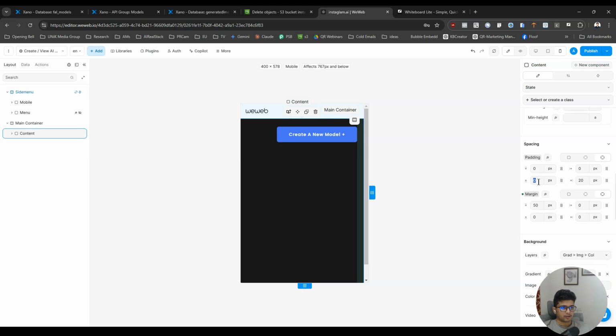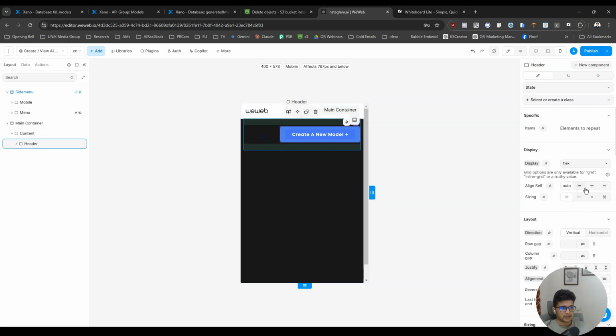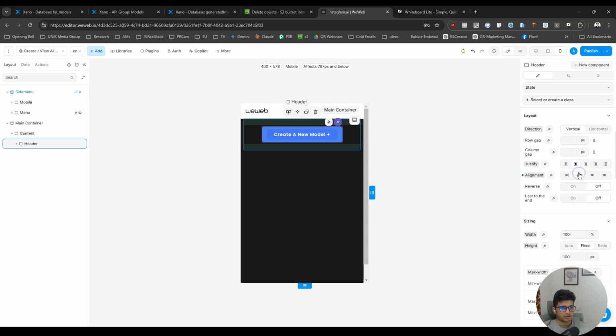And there is a padding of 20 from the left we added for mobile, and I think we need something like that here as well. So I guess 10 is enough for phones, and this has to be centered for mobile.